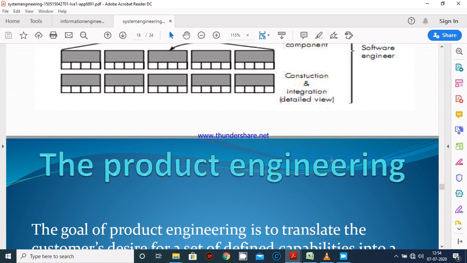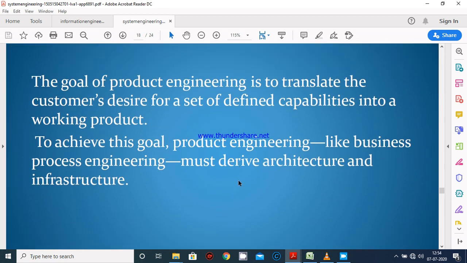Basically, product engineering as a support infrastructure is established and includes the technology required to tie the components together, and the information, like documents, that is used to support the components. I will explain the working model or working procedure of product engineering later in this video lecture.